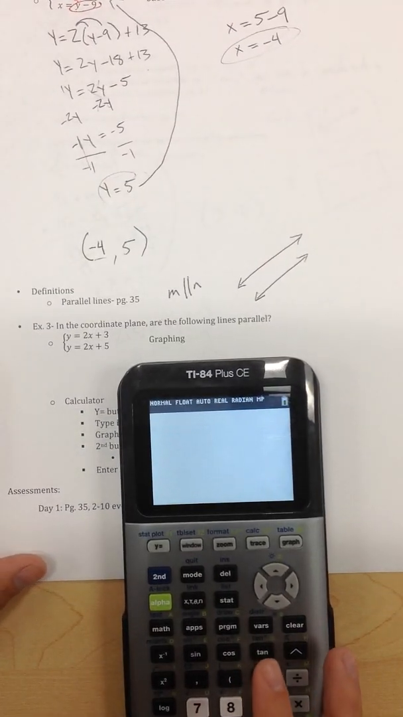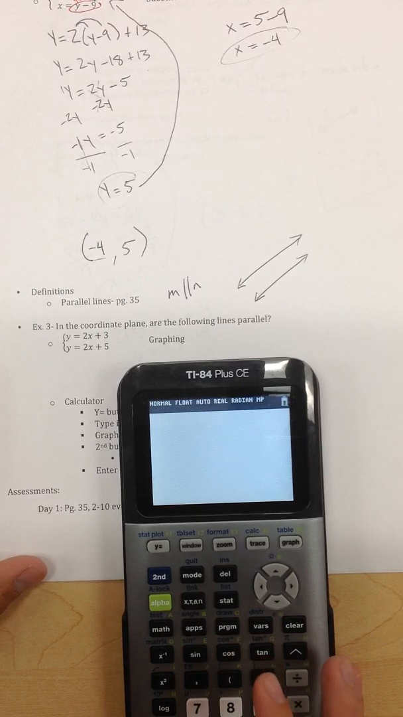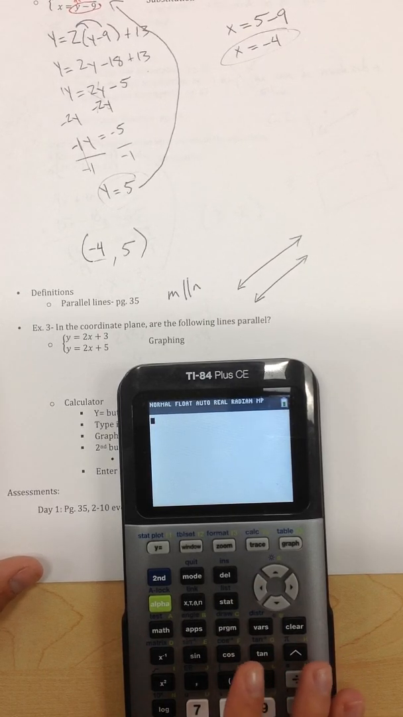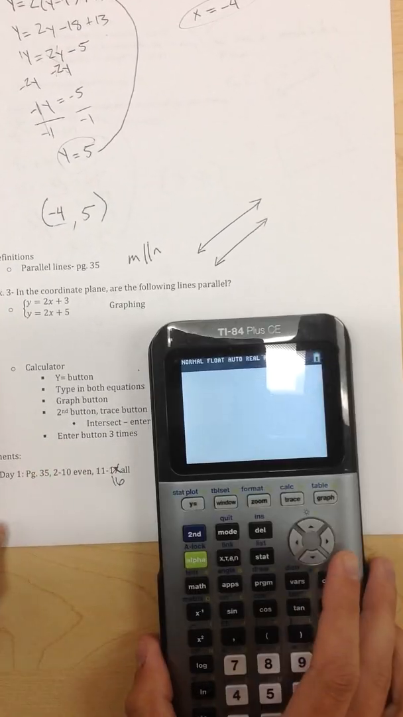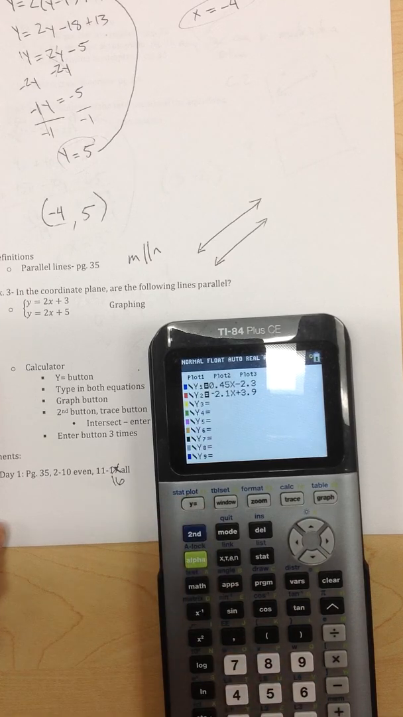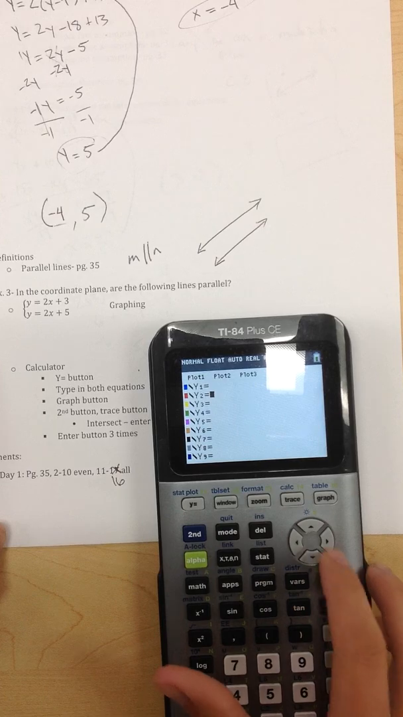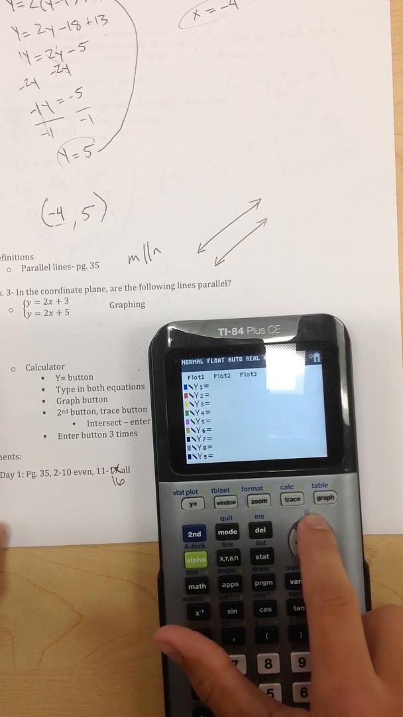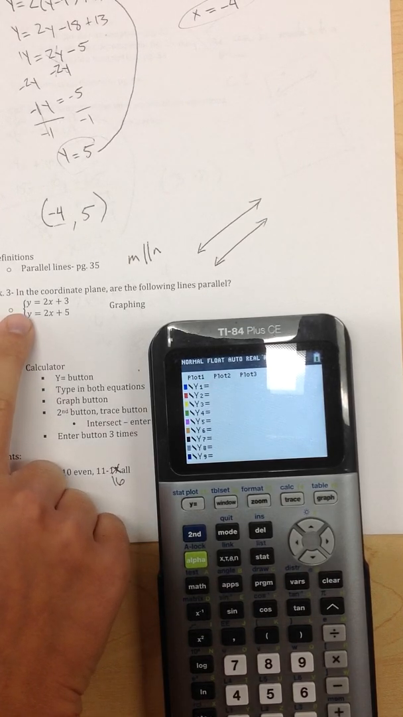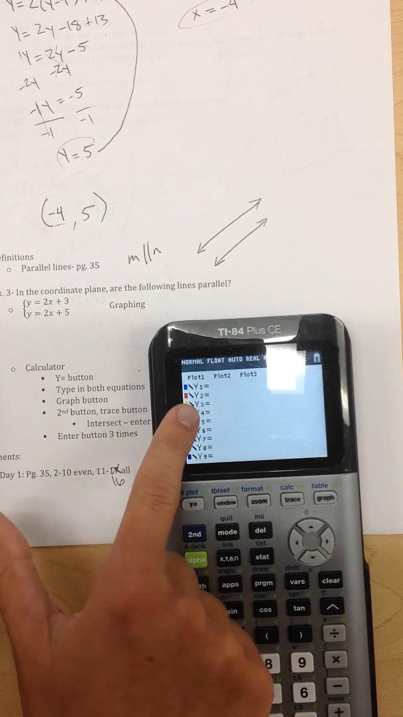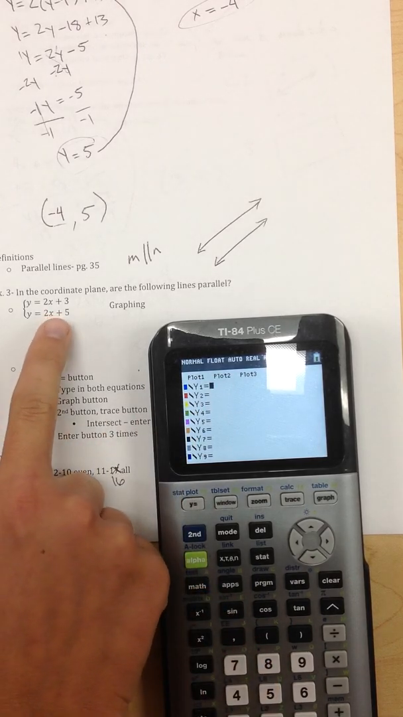Okay, so I've got my calculator here. It says, in the coordinate plane are the following lines parallel? It's a question. To graph something, and the directions are here, I want to go to the y equals button. I push that, and if there's some stuff in there, I've got to clear it out. So I clear it, I arrow down to clear the other one, and then I type in my equation. I don't have to type the y equals part in because it's already listed there. So I just start with 2x plus 3.